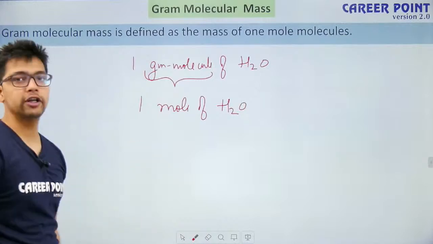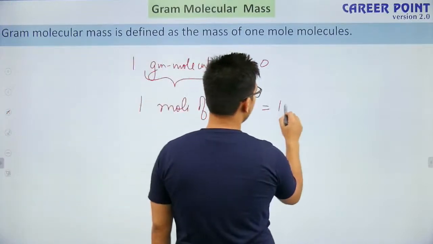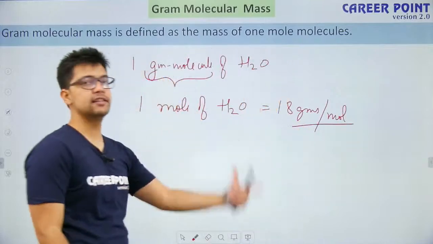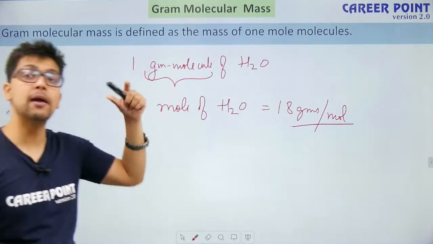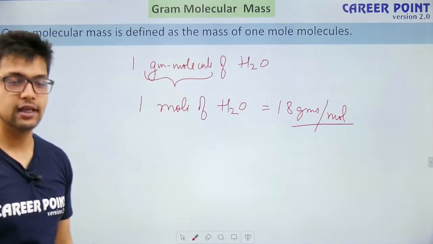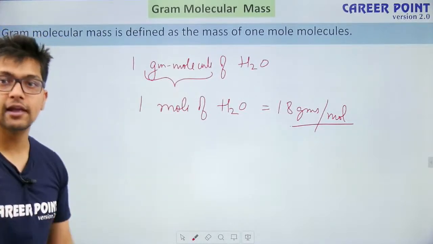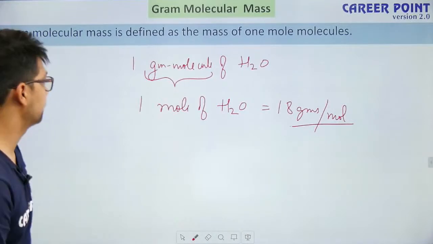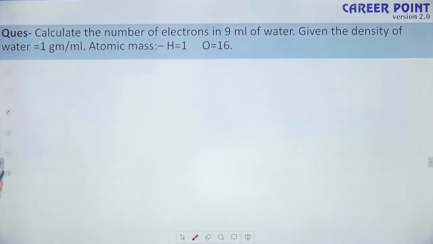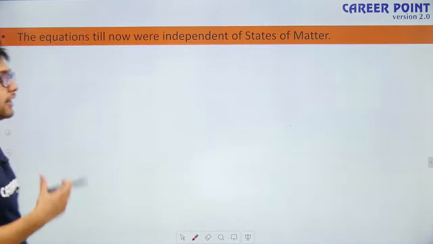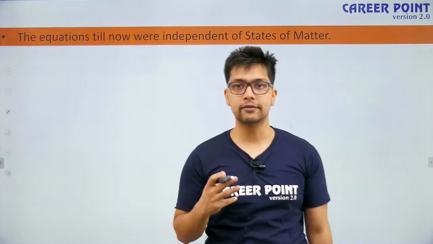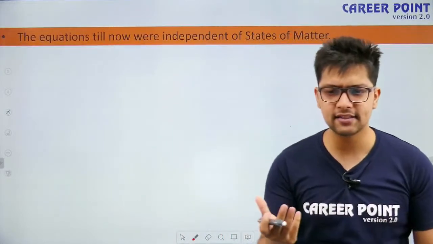Now what is 1 mole of water? Again, this is equal to 18 grams per mole. So basically, 1 mole of any substance can be replaced by 1 gram atom or 1 gram molecule of that substance. If the substance is an atom, it is gram atom. If it is a molecule, it is gram molecule. Nothing else, just a fancy way to write. Okay? Sure. So let's proceed towards the next part. All the questions which we attempted right now were simply based on the masses.